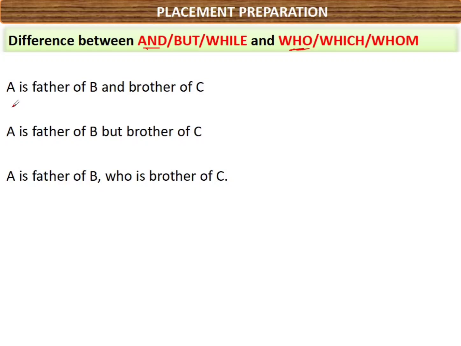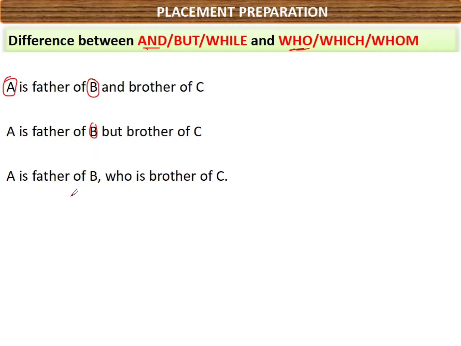See, for example, A is father of B and brother of C. Now tell me, in the first example, who is father of B? A. And who is brother of C? They are telling A is father of B and brother of C. Either B is the brother of C or A is the brother of C. Again, next example, A is father of B but brother of C. Is it B or A?